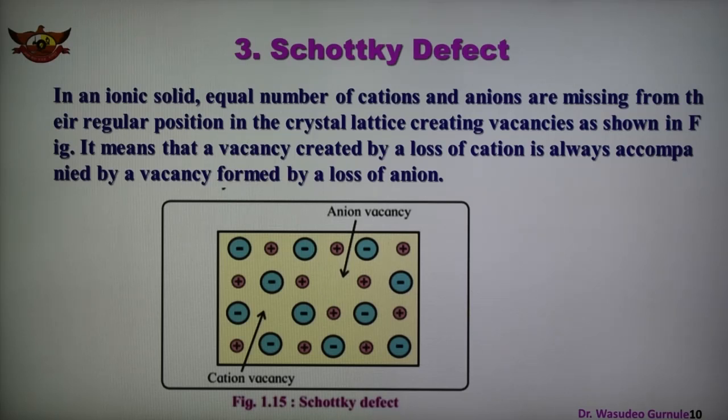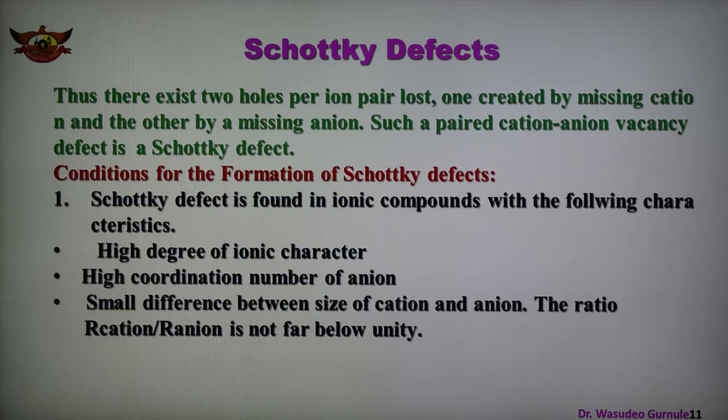It shows that a vacancy created by the loss of a cation is always accompanied by a vacancy formed by the loss of an anion. So an equal number of cations and anions are missing, creating the vacancies. There is an anion vacancy and also a cation vacancy. So this is known as Schottky defects.